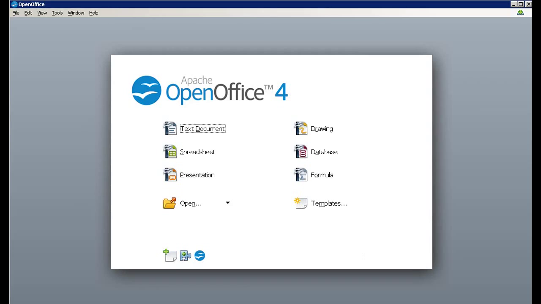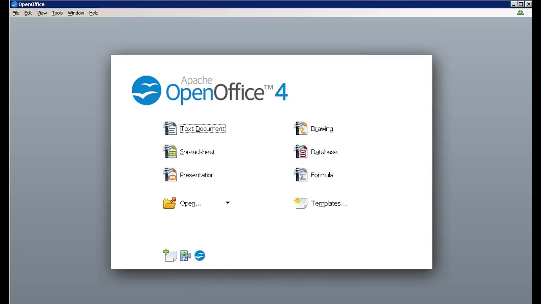Coming in at number 2 is OpenOffice. It's very similar to Microsoft Office, and if you don't want to spend the $100 to $300 paying for Microsoft Office, this is a great alternative. It will open most of the files for Word and Excel and PowerPoint. It does call them different names here. Here it's called text document and spreadsheet, presentation, and it even has Access Database, which is database here.